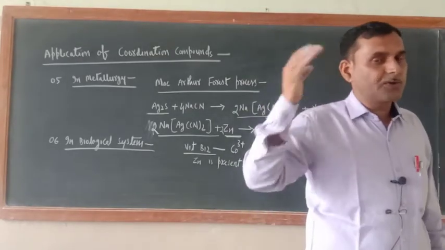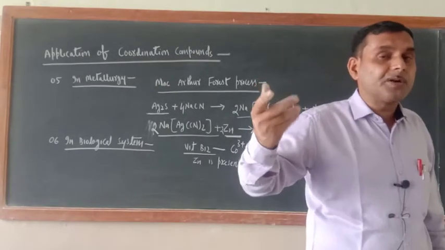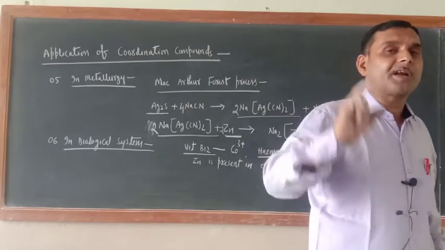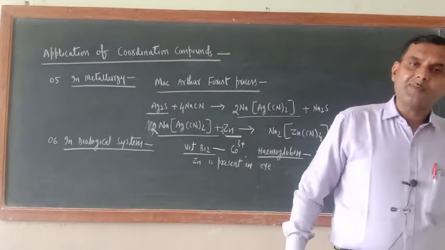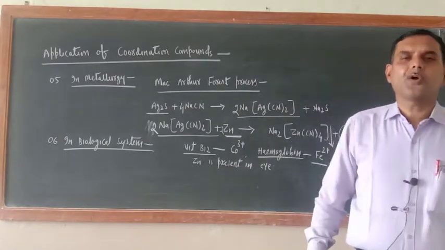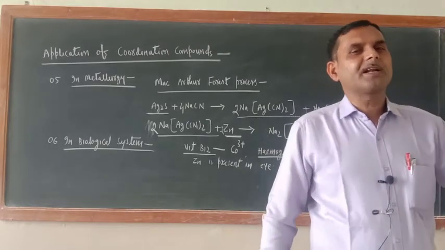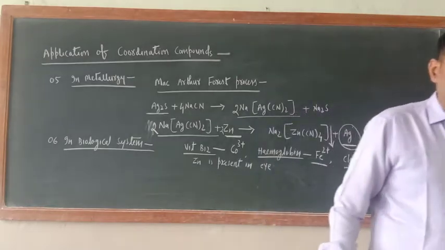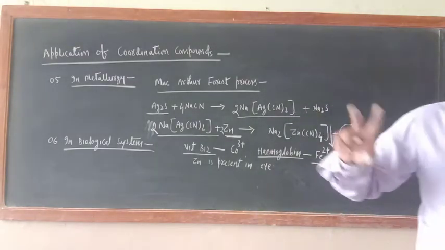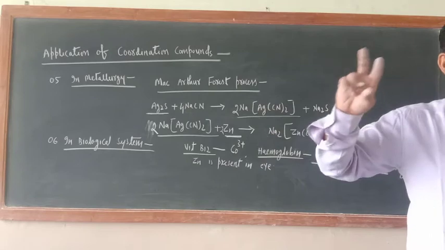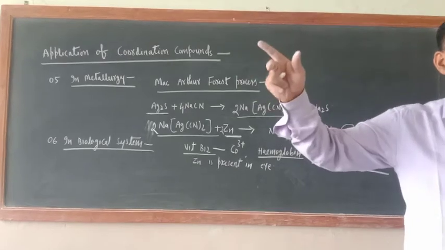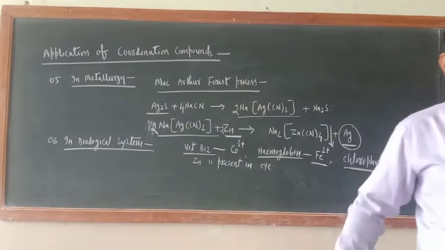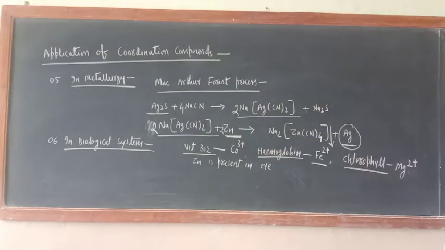Then what next will you do? To confirm whether this is the one or not, you do the confirmatory test. Confirmatory test is one of the most important tests, and in confirmatory test, coordination compounds play an important role. You are doing this, but you may not know how the coordination compound is forming there, what the chemistry of that particular cation is. That chemistry I will tell you here.